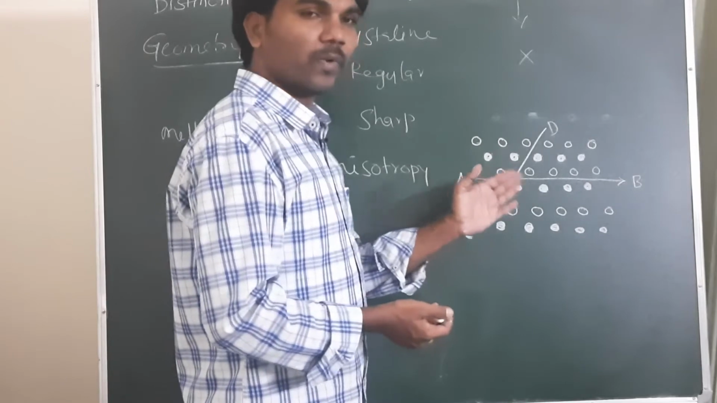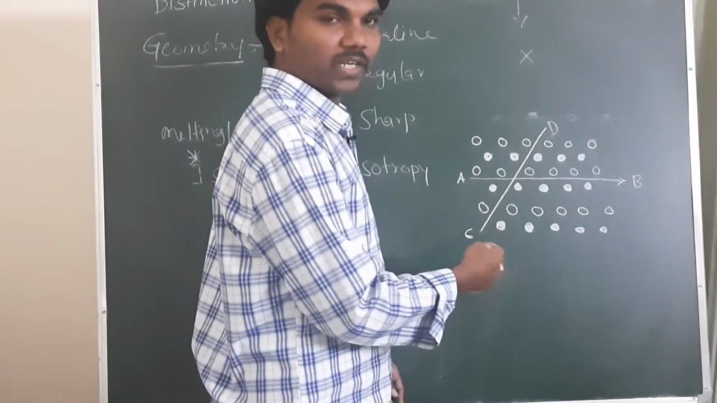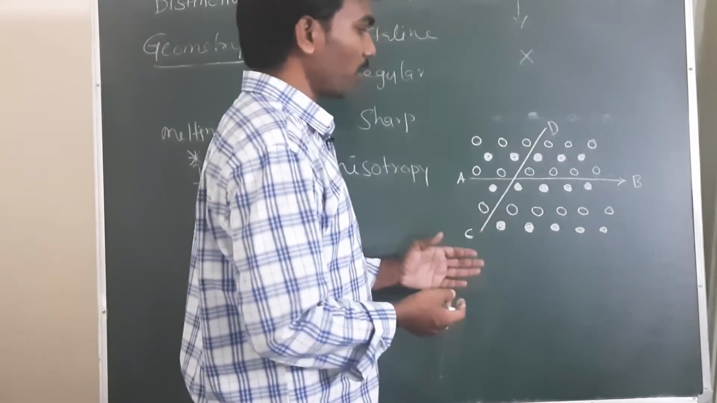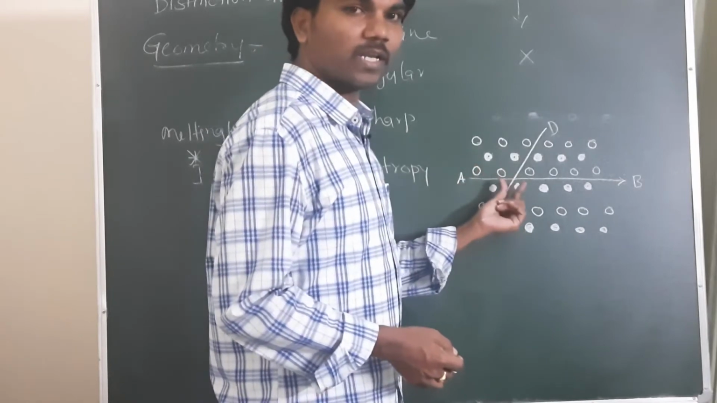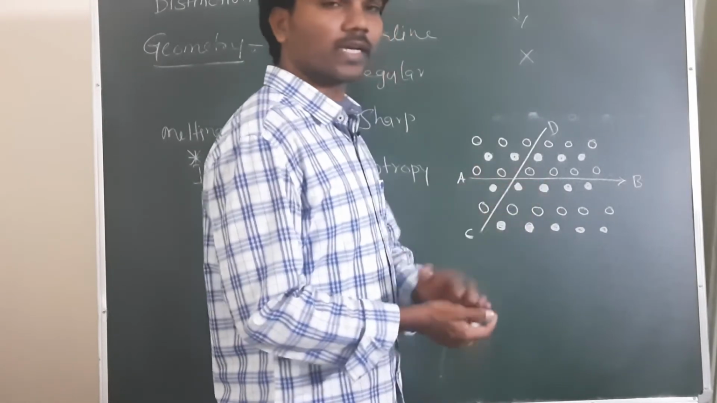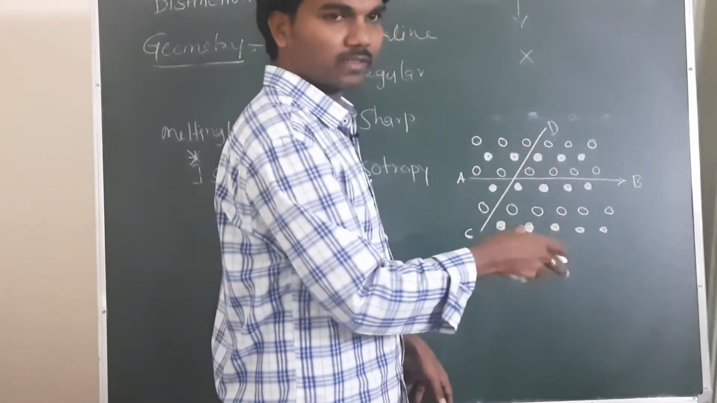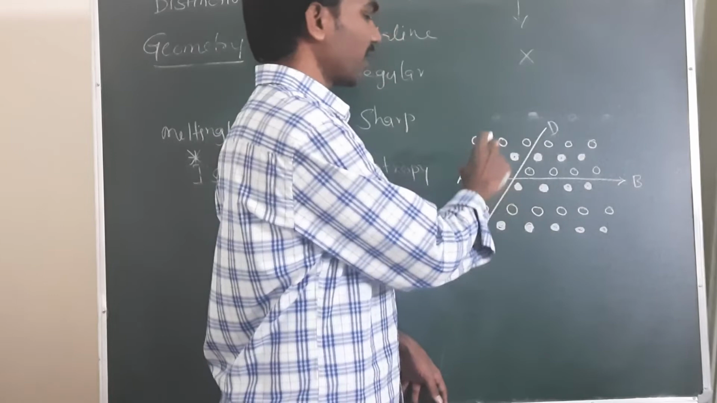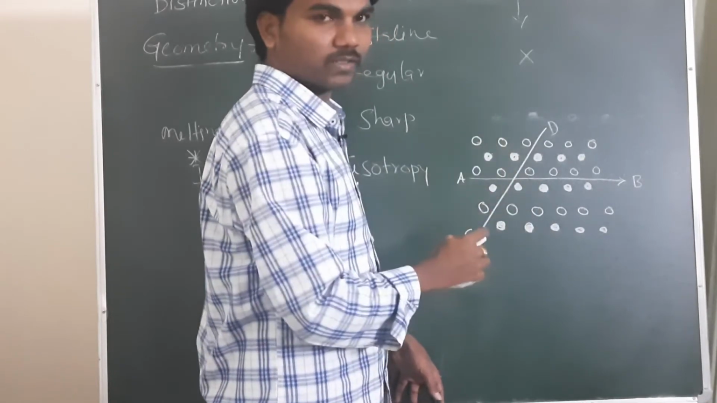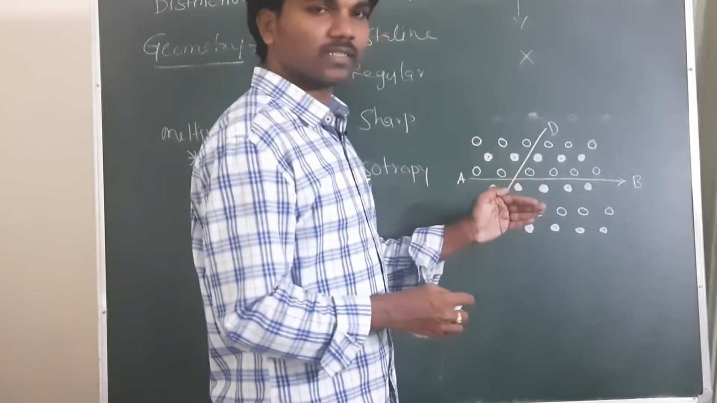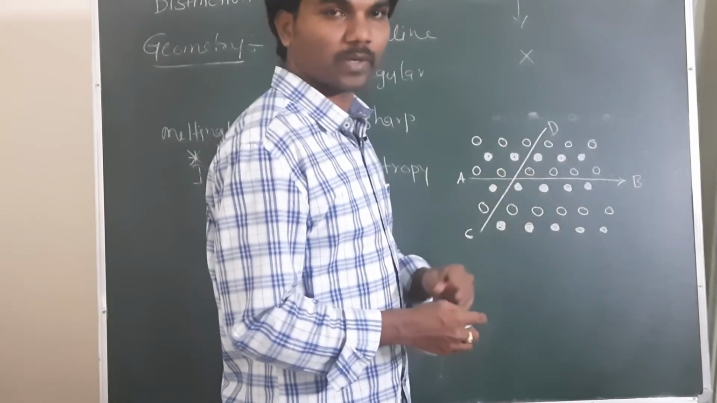So this constituent particle arrangement will influence some physical properties. Thermal conductivity, refractive index, such types of physical properties will be influenced by the arrangement of the constituent particles in a crystalline solid. So when we have different arrangements in different directions, the physical properties like thermal conductivity and refractive index will also change in different directions. So in different directions, different arrangements and different physical properties are there.